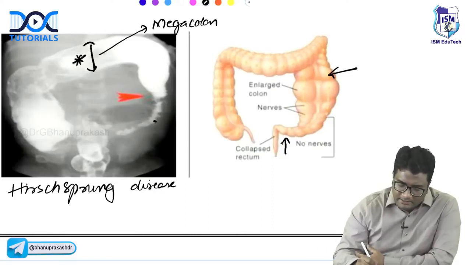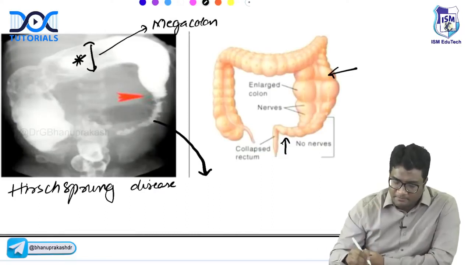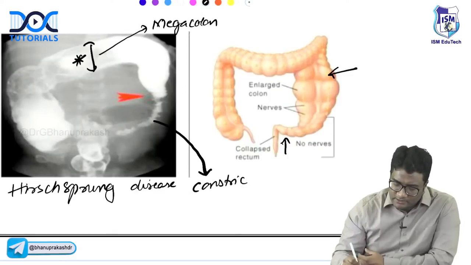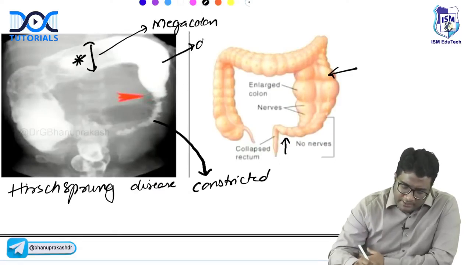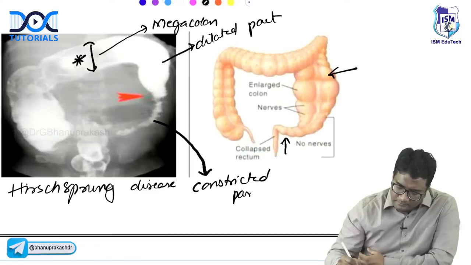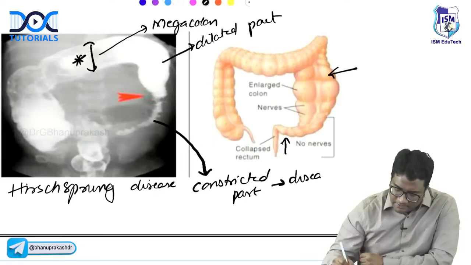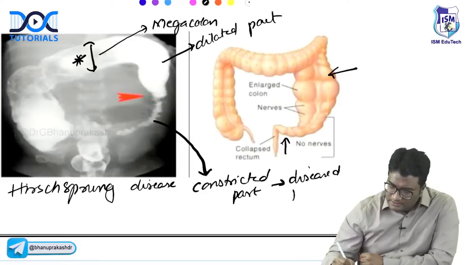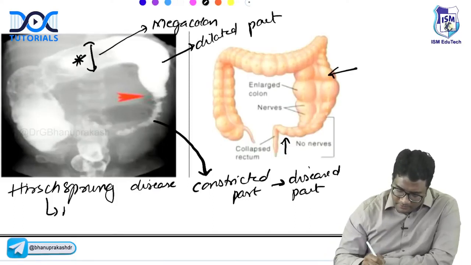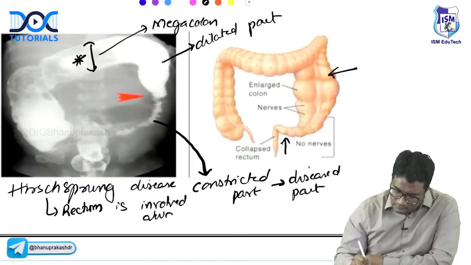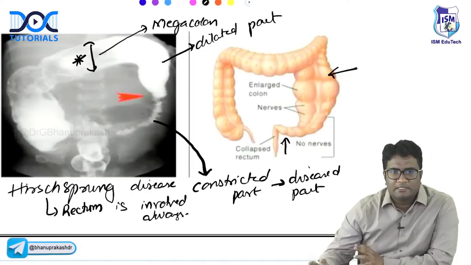Which is the diseased part? Is the constricted part diseased or the dilated part? Which one is diseased? This is the diseased part, right? So the rectum is always involved. Rectum is always involved and it is constricted. So this is the constricted part.